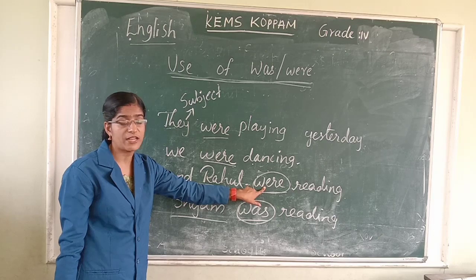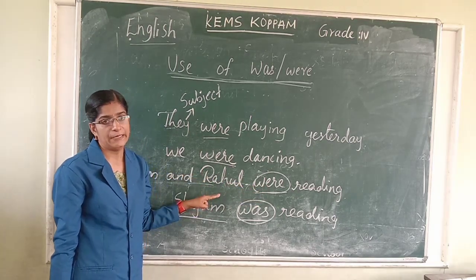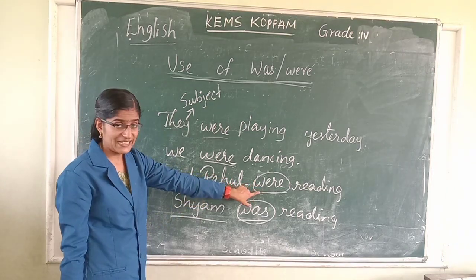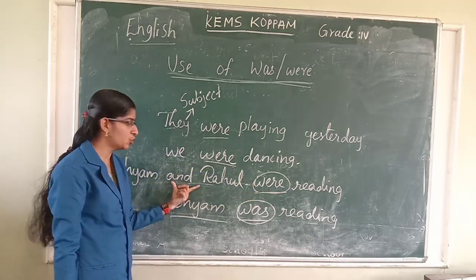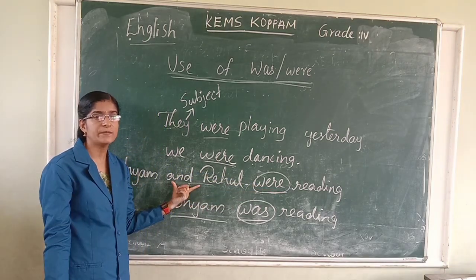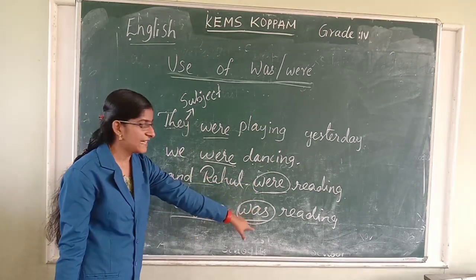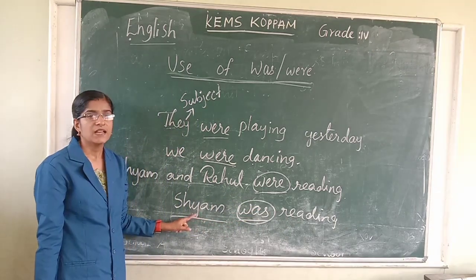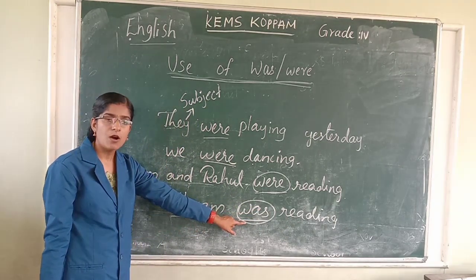Plural means more than one. If the action is done by two or more persons, we use were. If the action is done by one person, we use was.